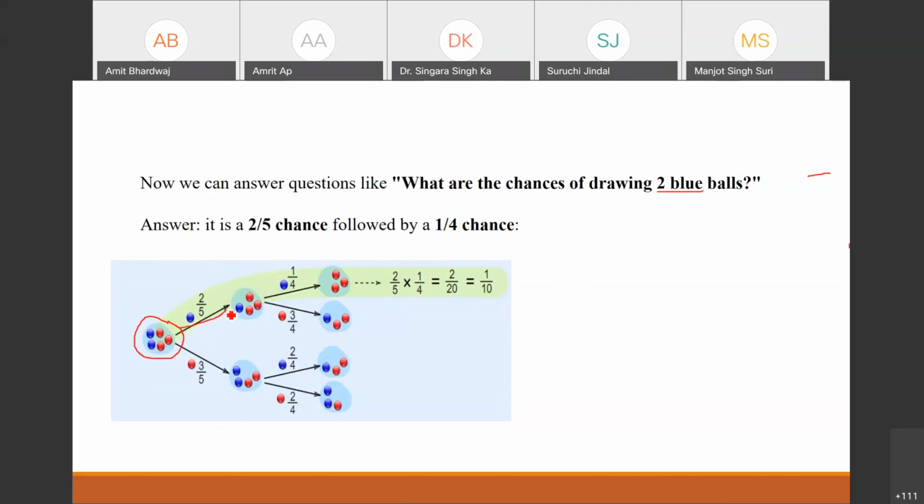So the probability of the first blue ball is 2 by 5 and the probability of the second blue ball is 1 by 4. So what we have to do is multiply these probabilities: 2 by 5 into 1 by 4, that is 2 by 20, which is 1 by 10 only. So by using this tree data structure, you can find out the probability of these dependent events very easily.